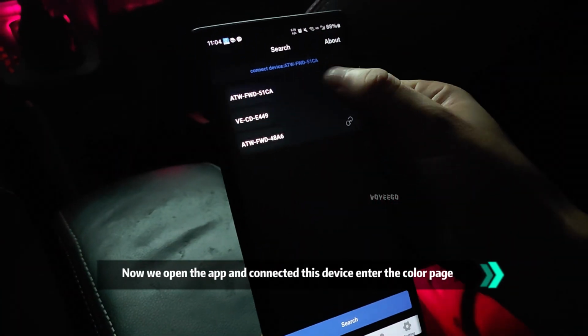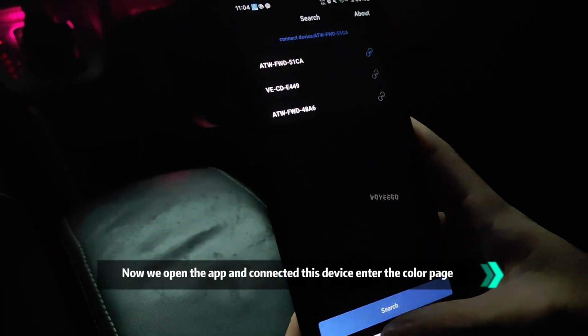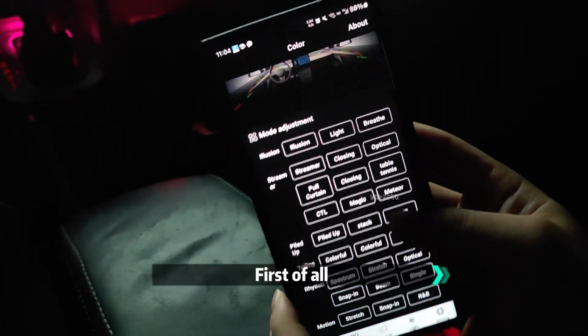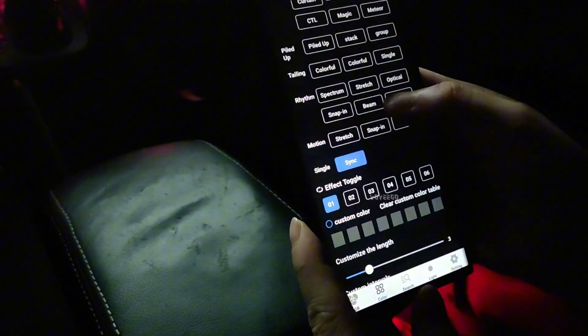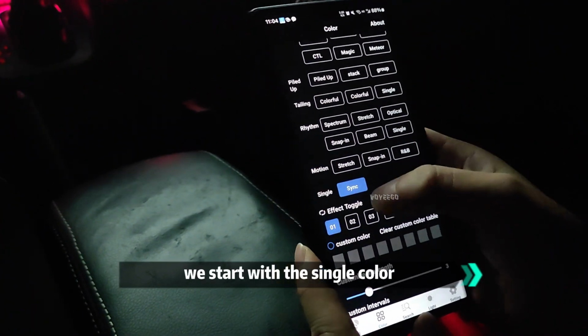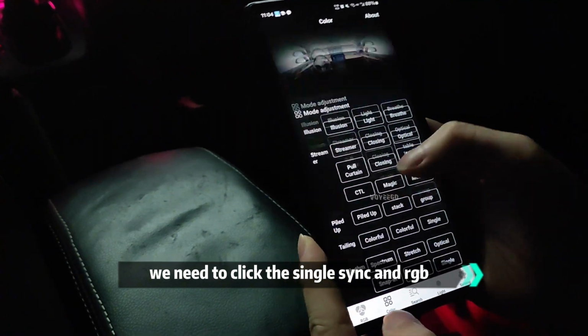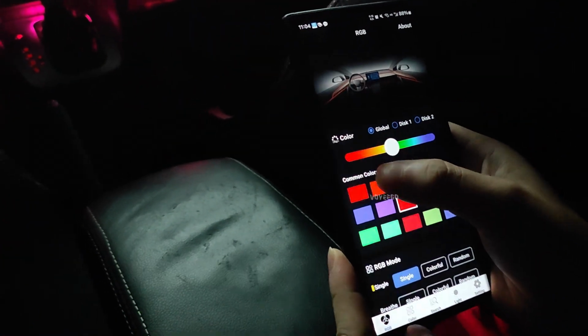Now we open the app and can connect to this device. Check the color page, color control. Okay, first of all we start with the single color. We need to get the single scene and RGB.